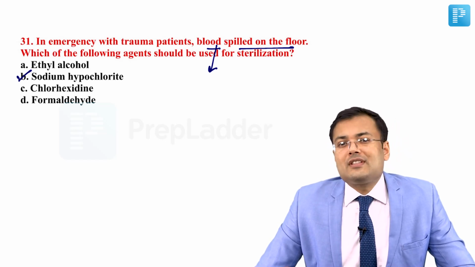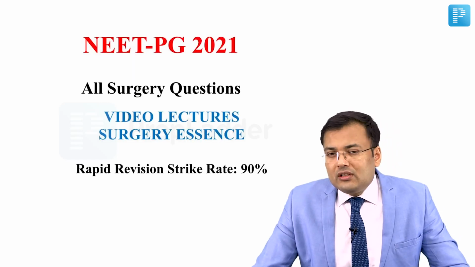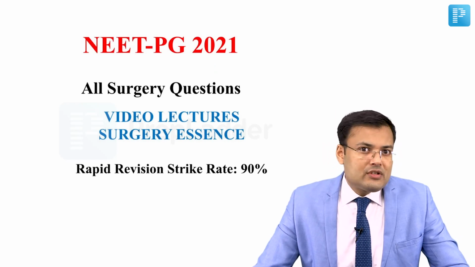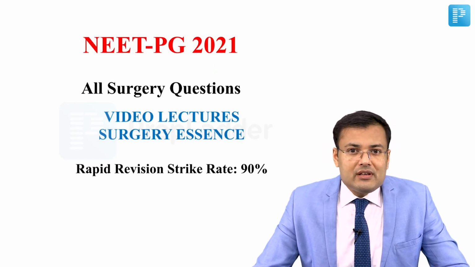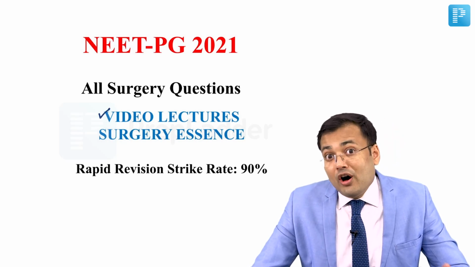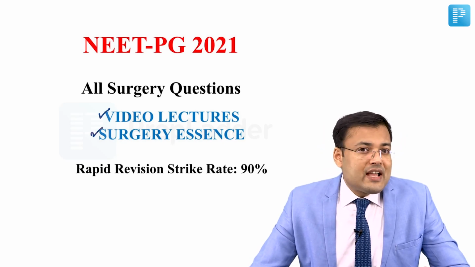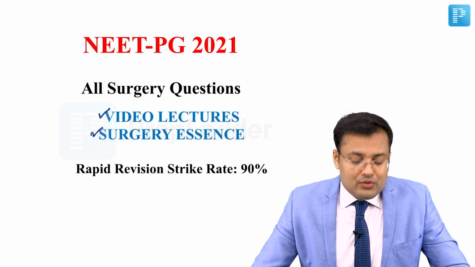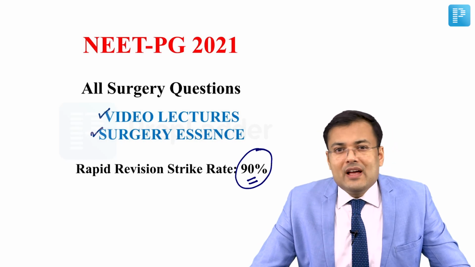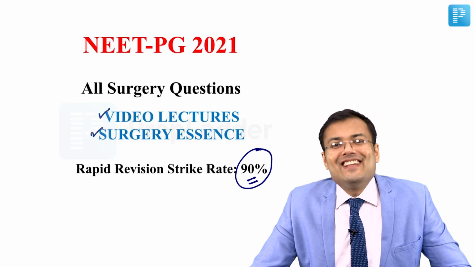So these were the surgery questions in NEET PG 2021. Total 31 questions, including both direct and indirect questions related to surgery, were asked in NEET PG 2021. And all these questions were from our video lectures, all from the book Surgery Sense. What was the strike rate of Rapid Revision 3.0? 90% of surgery questions were asked from Rapid Revision 3.0. So I hope you enjoyed this discussion. Thank you very much.